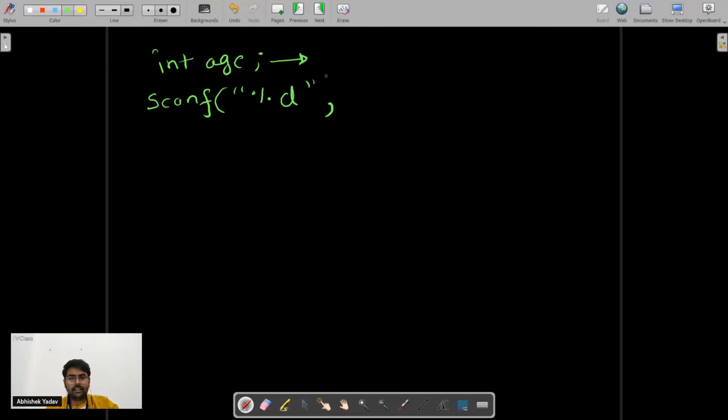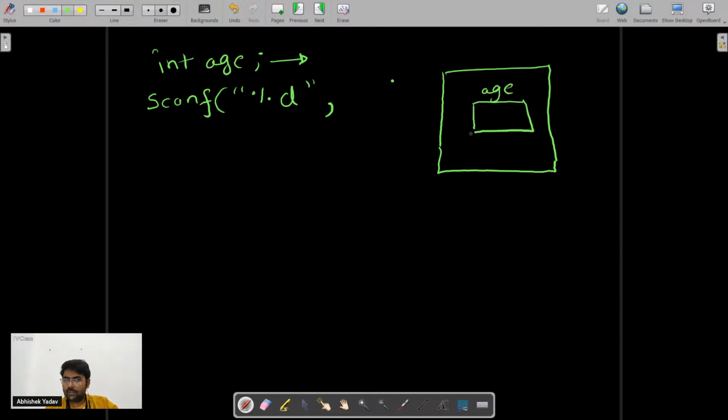The moment I declare a variable here, what will happen in the system, in my memory? 4 bytes will get allocated to this variable age, and there will be some starting address, let's assume 700.